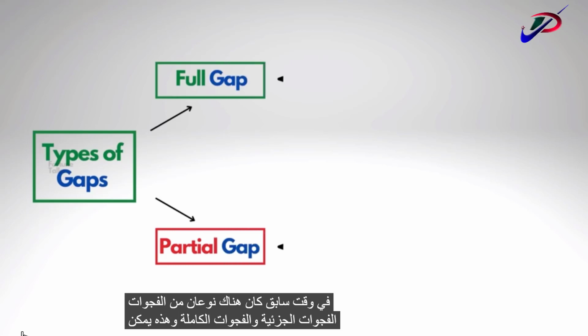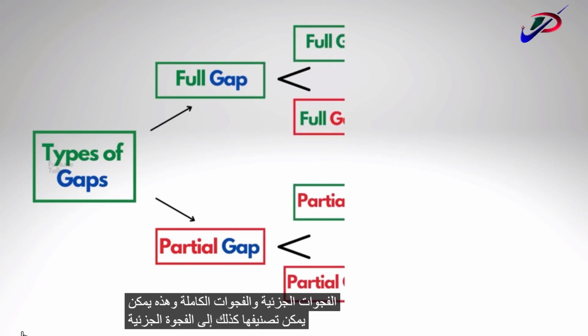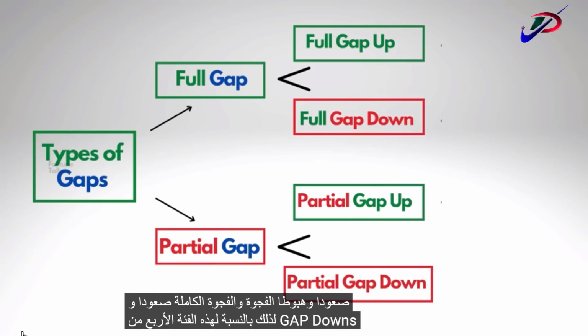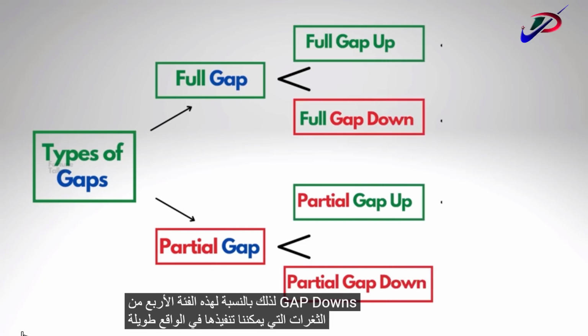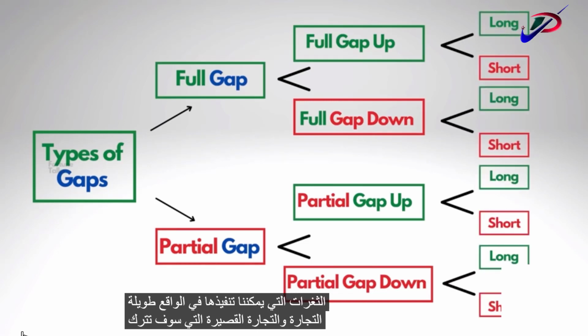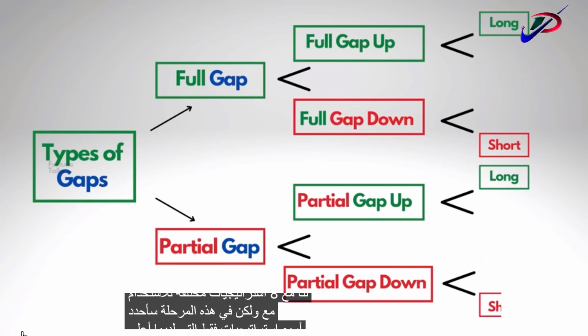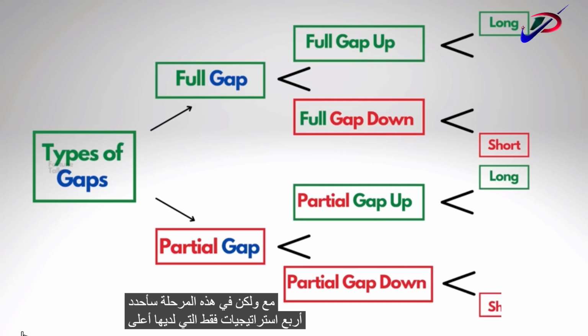These can be further categorized into partial gap ups and gap downs, and full gap ups and gap downs. So for these 4 categories of gaps, we can implement a long trade and a short trade, which will leave us with 8 different strategies to work with. But at this point, I will pinpoint only 4 strategies which have a higher win rate than the other 4 strategies. Let me make this very clear that sometimes the trades won't work out as we have planned, and it is better if we opt to not trade under such situations.